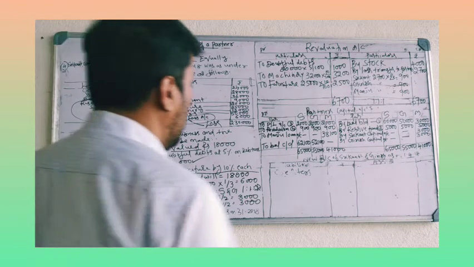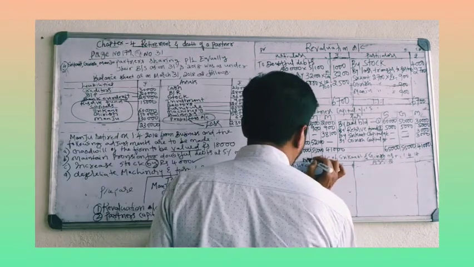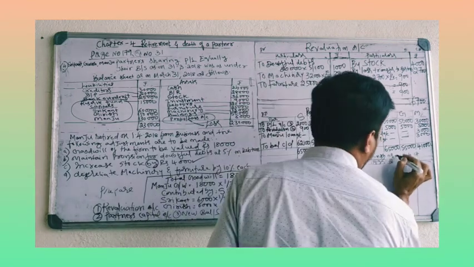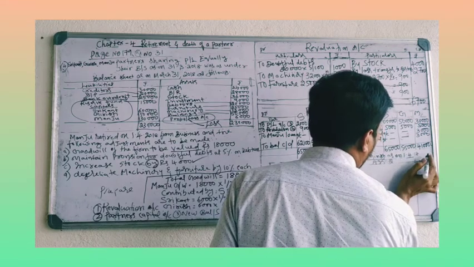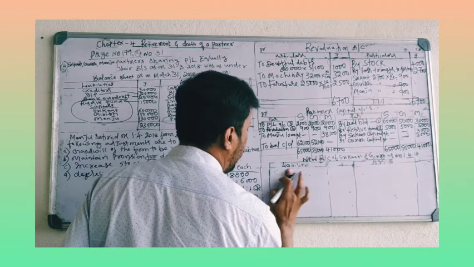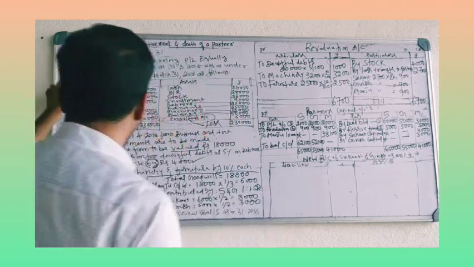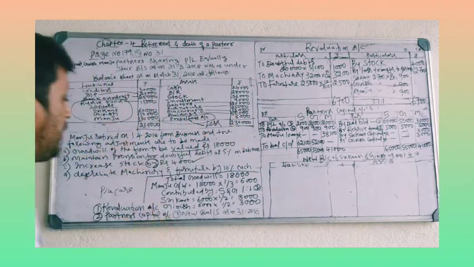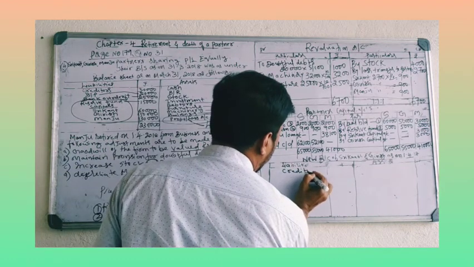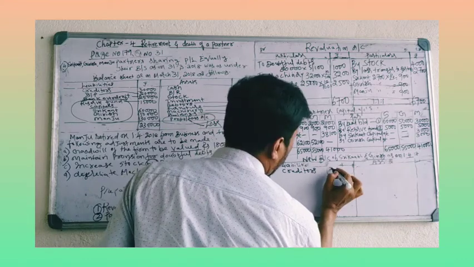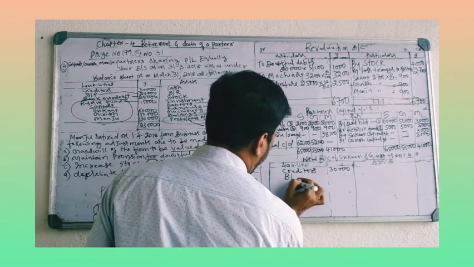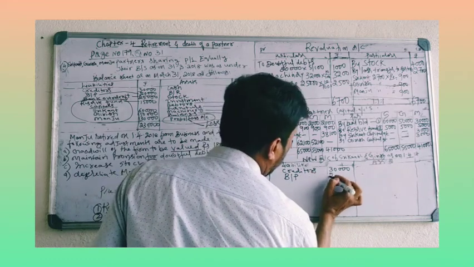Okay, so new balance sheet of Srikant and Girish as on 1/4/2018. This is the liability side, and this is the asset side. First, we'll take the old balance sheet and transfer the external liabilities to the new balance sheet. Creditors as it is, no change, 30,000. Bills payable, no change, 20,000.